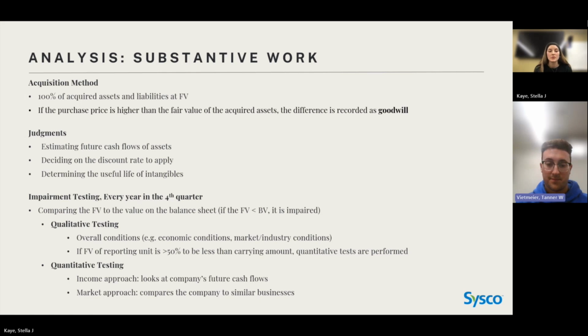The income approach looks at the company's future cash flows, and the market approach compares the company to similar companies, which I talked about earlier. It's important to look at industry when deciding goodwill. And for 2024, the auditors determined that the fair value of all the reporting units was higher than the book value, so there was no impairment necessary for the goodwill.